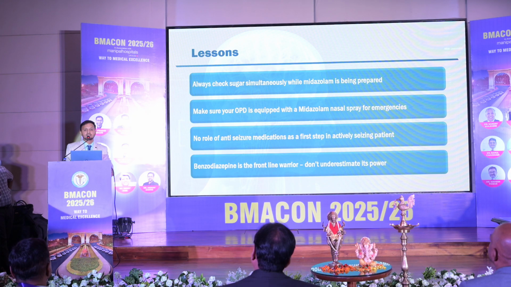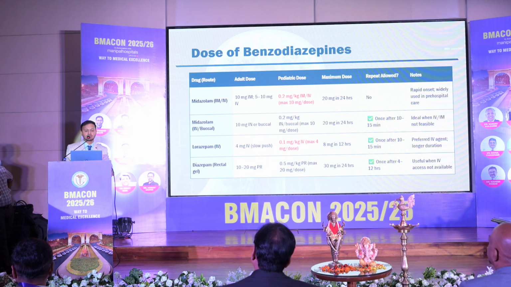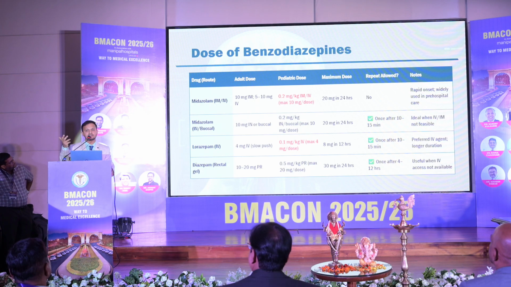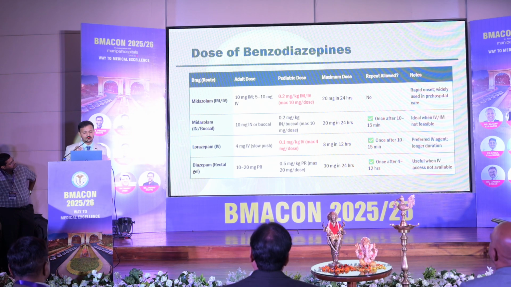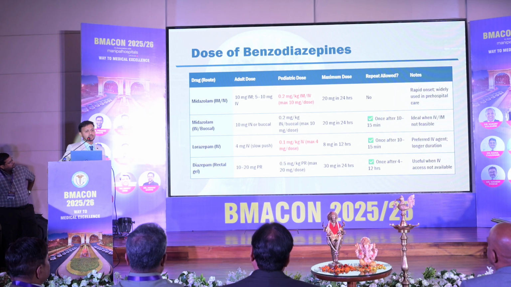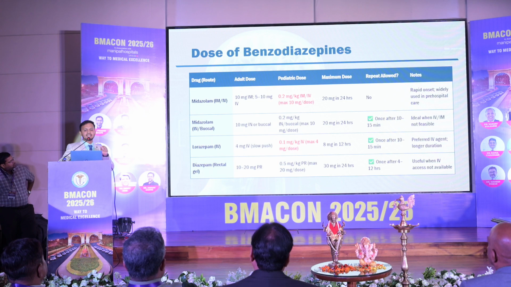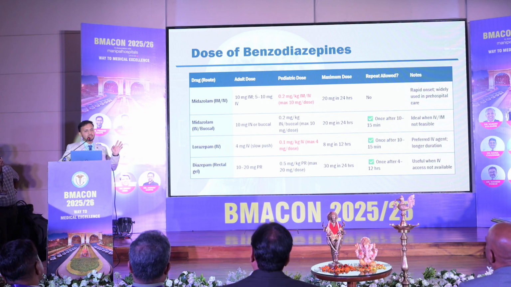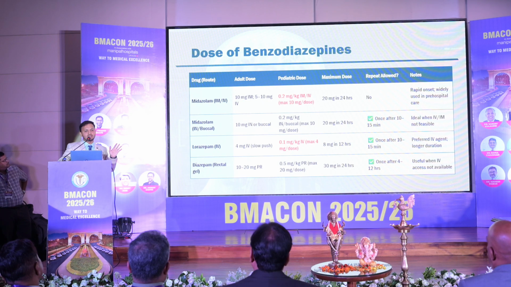So as I said, the dosages are very important. Coming to the dose of benzodiazepines, what is the ideal dose we give? We can give intramuscular, intravenous, intranasal. There are a number of drugs available, but there are two important medications which we see. First is midazolam and second is lorazepam. What is the ideal dose of midazolam? Just learn it by heart. Midazolam is 0.2 milligrams per kg and lorazepam is 0.1 milligram per kg, whatever is the weight. And there is a capping to the maximum dose.